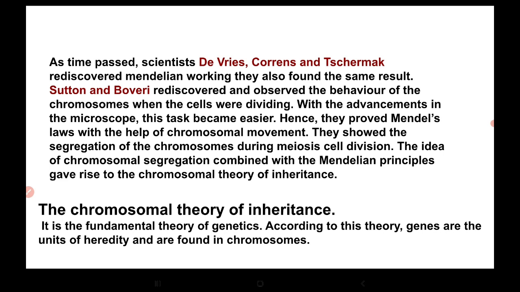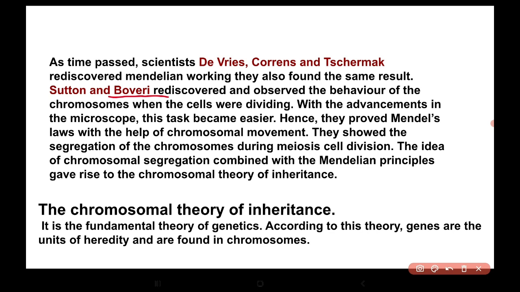But in 1900, three scientists, De Vries, Correns and Tschermak, rediscovered Mendelian work and got the same results. Sutton and Boveri observed the behavior of chromosomes when cells were dividing.